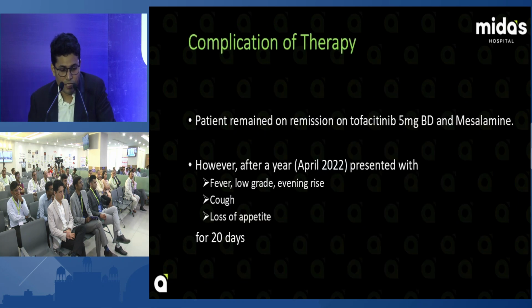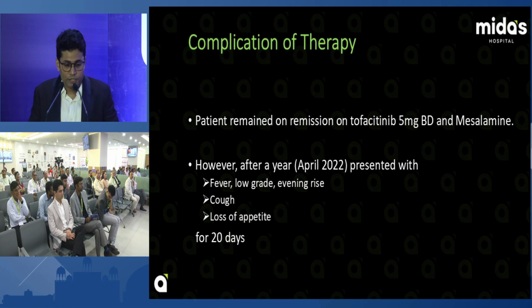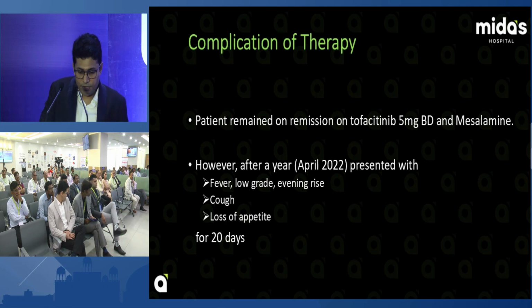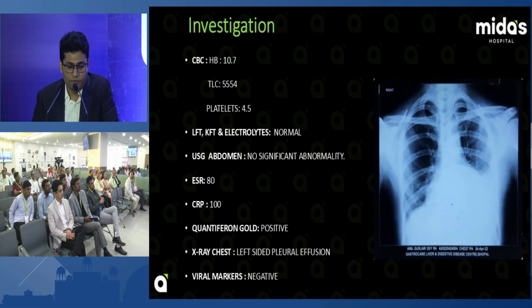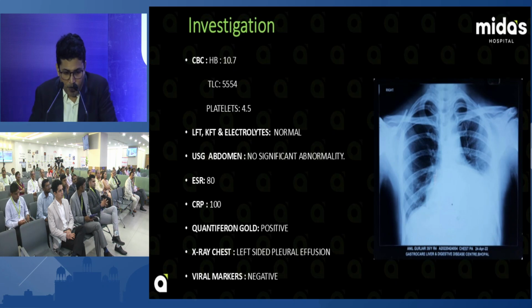Complication of the therapy: the patient remained in remission on tofacitinib 5 mg BD and mesalamine. However, after 1 year, in April 2022, he presented with low grade fever with evening rise, cough and loss of appetite for 20 days. So what is the next step? We did investigation for tuberculosis. We suspected the patient could have tuberculosis.